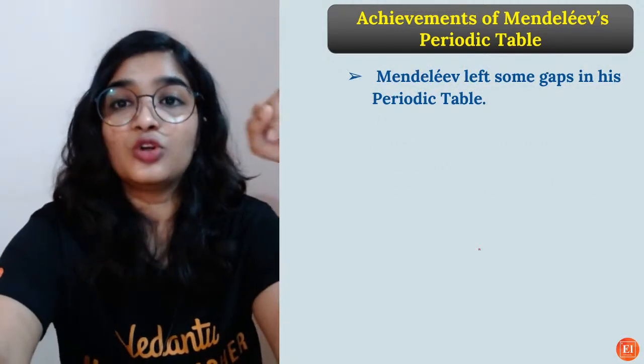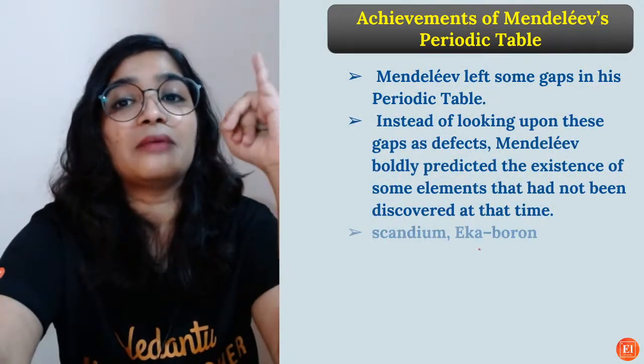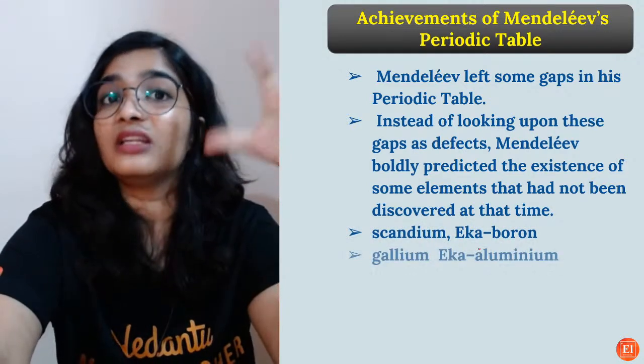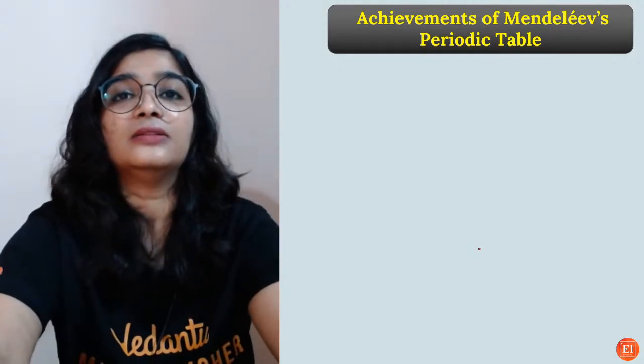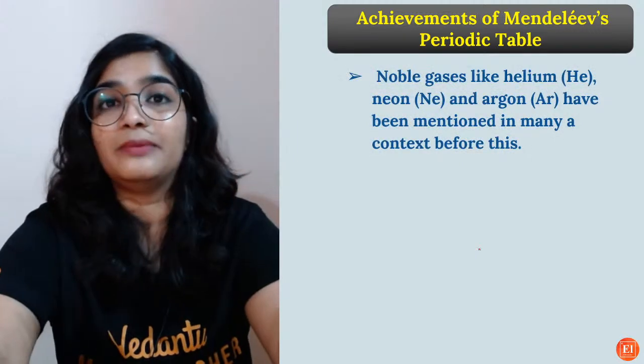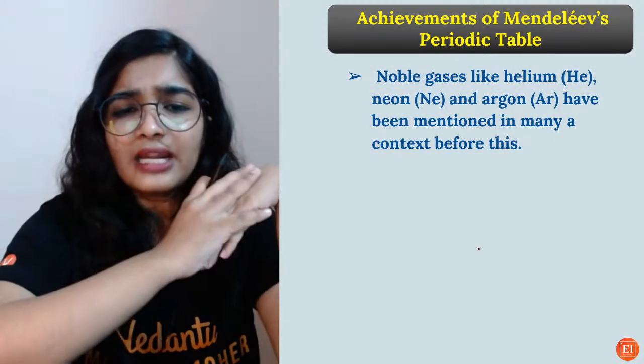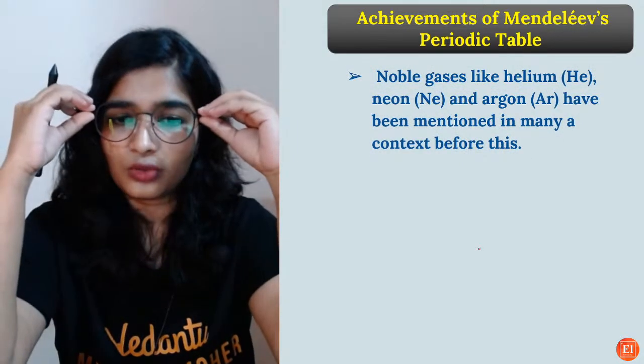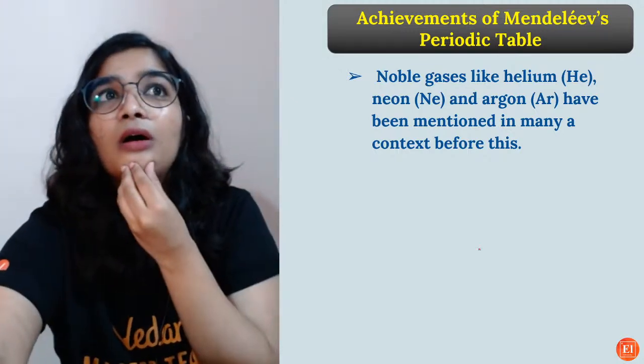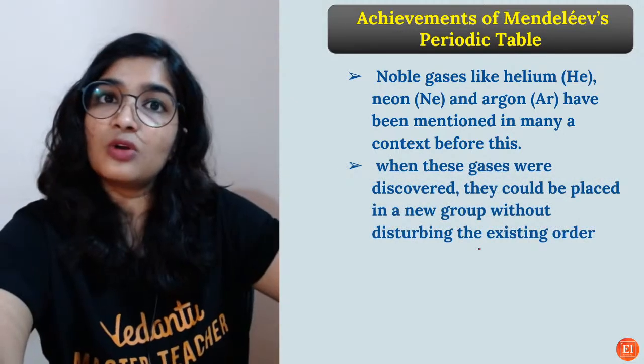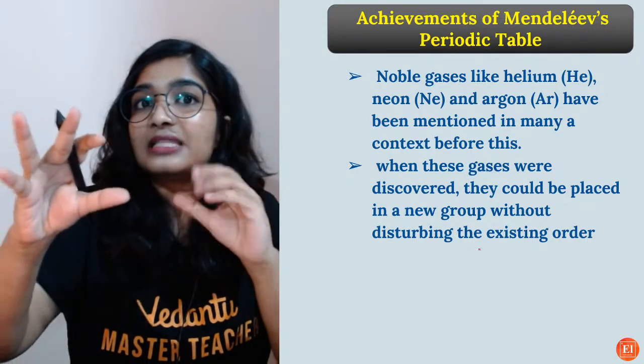So what are the achievements? As I told you, Mendeleev left some gaps in the periodic table and then predicted the properties of those elements which were not discovered yet. And the noble gases, right? In Newlands' law of octaves, those noble gases didn't fit.